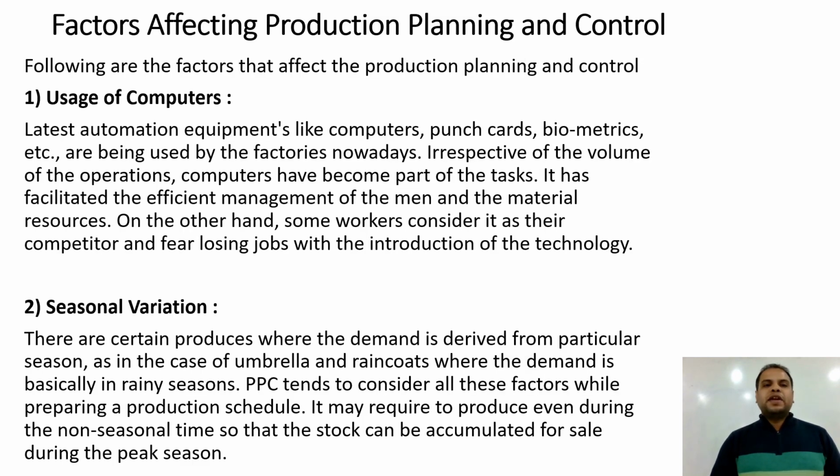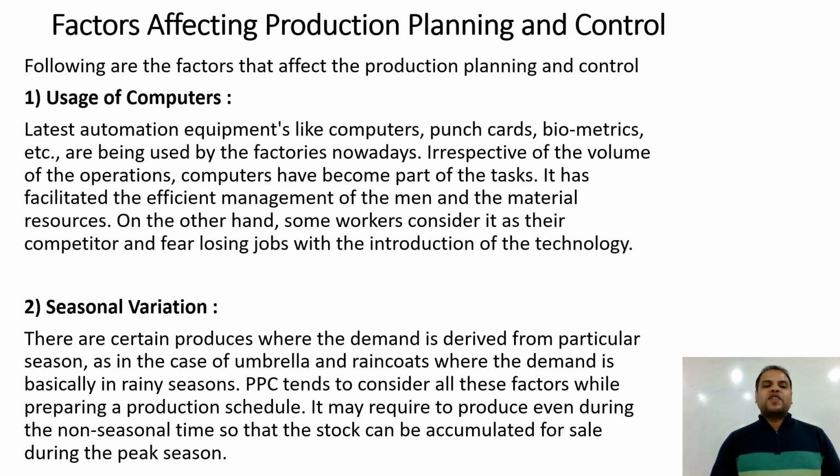Now in this slide we will discuss the factors affecting production planning and control. The first factor is usage of computers. Nowadays we are using technology. The latest automation equipment like computers, punch cards, biometrics, etc. are being used by factories. Irrespective of the volume of the operation, computers have become part of the task. It has facilitated the efficient management of man and material resources. On the other hand, some workers consider it their competitor and fear losing jobs with the introduction of the technology.